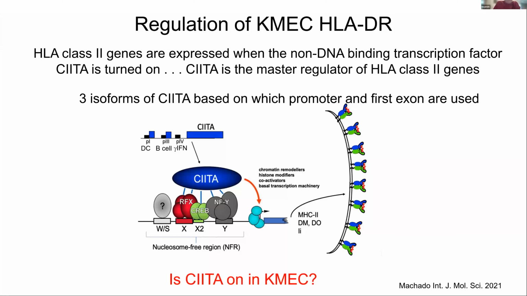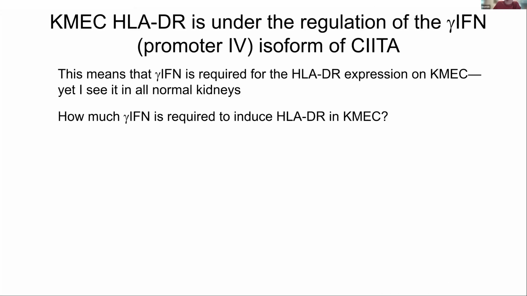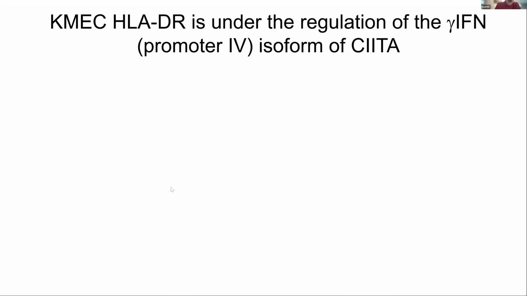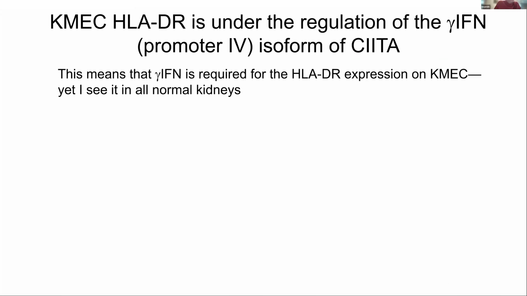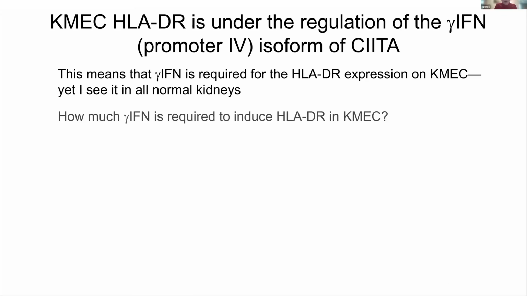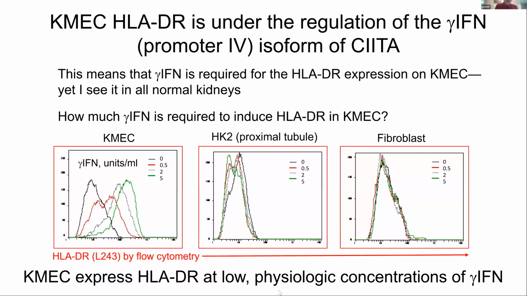But the question I had was, do I have C2TA in these microvascular endothelial cells? And I will skip through these because we're going to run short of time otherwise. The bottom line here is that I do have the C2 promoter, I do have the C2TA, but it requires a very low physiological concentration of gamma interferon. So these endothelial cells express DR, they have the regulation C2TA, but it does require a physiological level of interferon to turn it on. Not what's in inflammation, but what's normally in circulation.